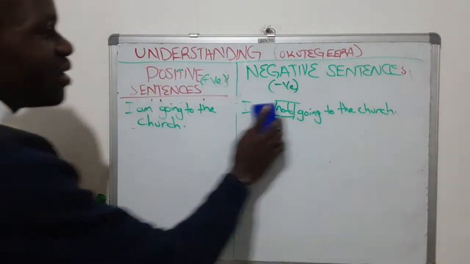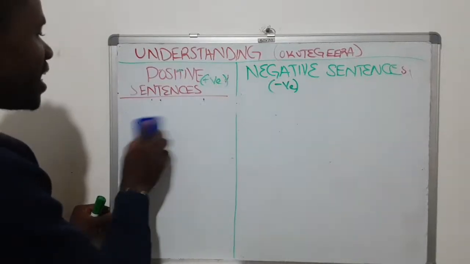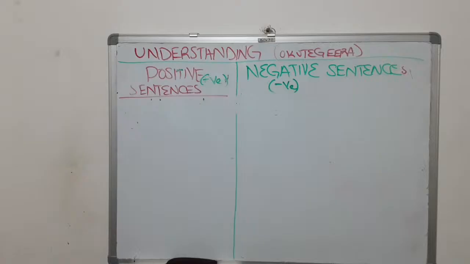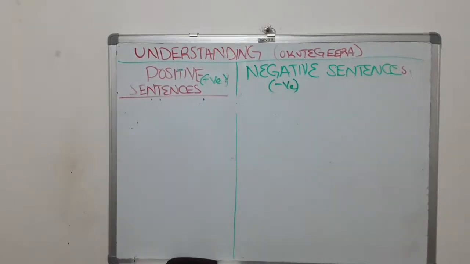Okay, now let me explain in detail what positive and negative sentences mean. Ndowooza otandise okufuna ekifaananyi kyekyo kyenngezaako okunnyonnyola. Okay, so positive sentence, what you have to know, they state something affirmative.